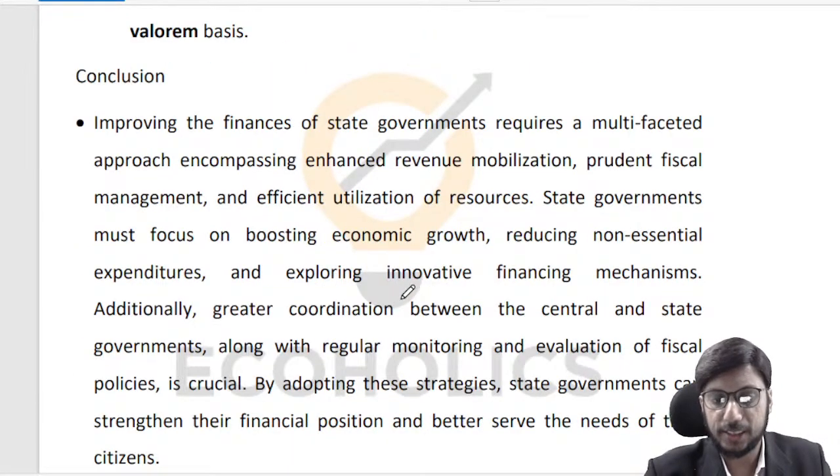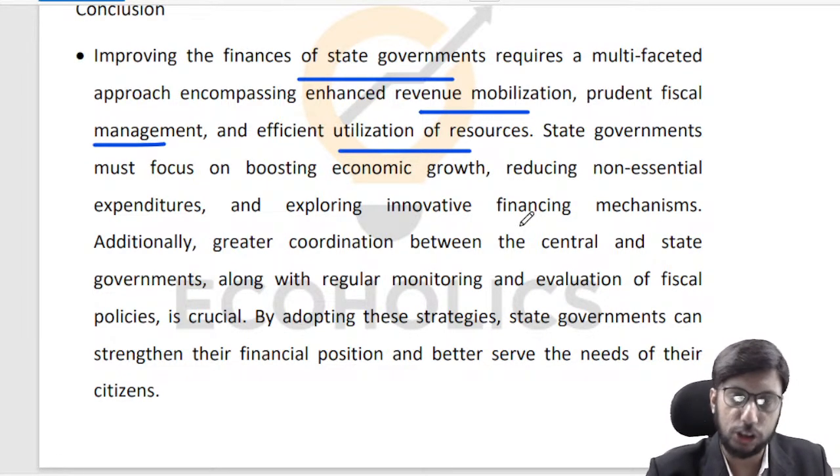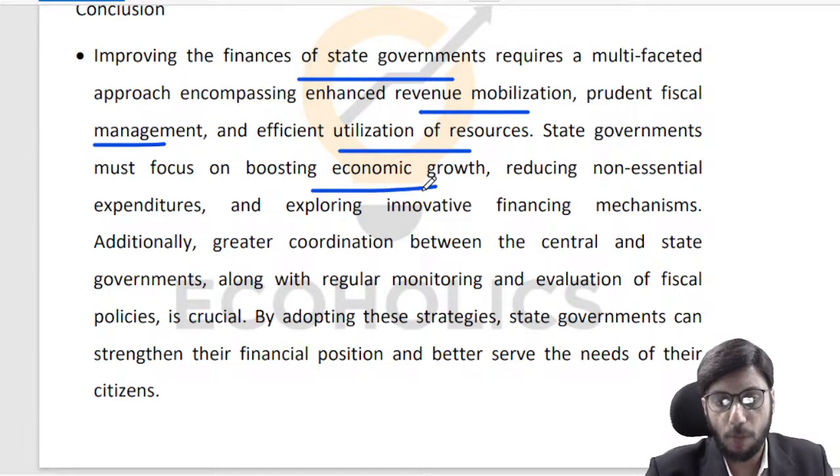So the conclusion is that ultimately the state governments' finances need to be improved. And for that, we need to work upon multiple prongs, right? Whether it is revenue mobilization or fiscal management or utilization of resources, there is room for improvement on all of these fronts. And if these areas do actually get improved, then as we just saw, state governments spend a huge chunk of money. So when it comes to boosting economic growth, or when it comes to creating infrastructure or creating the necessary ecosystem at the ground level, state governments are the most important stakeholders in that. So in that sense, we need to work in the right earnest.